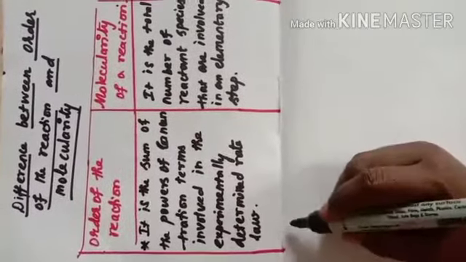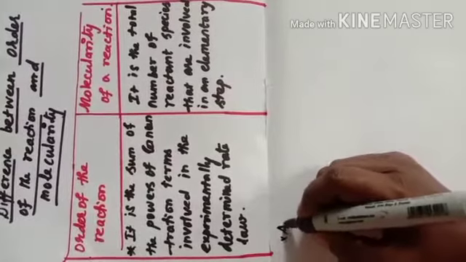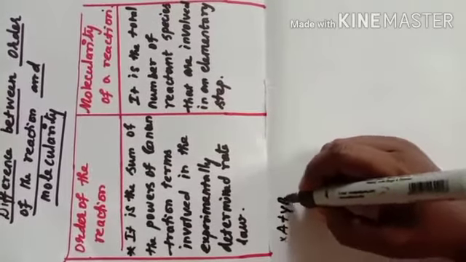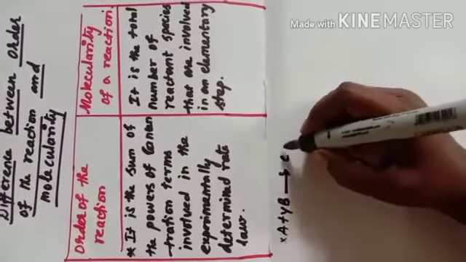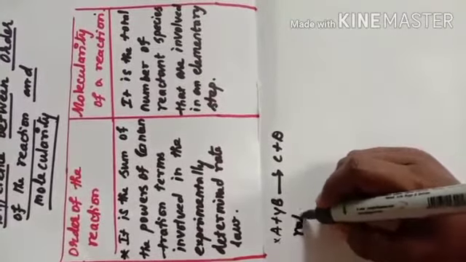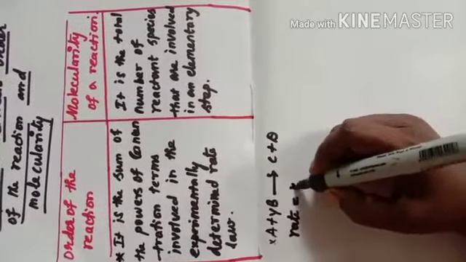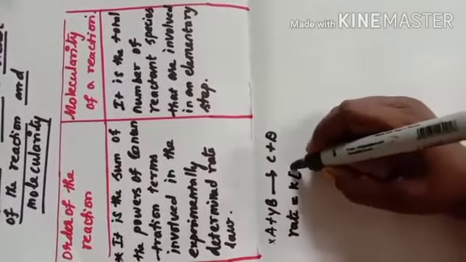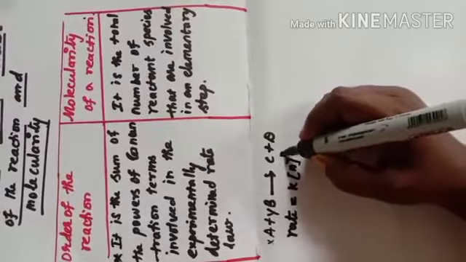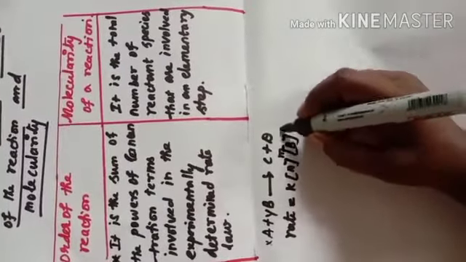Consider this reaction, when x molecules of A react with y molecules of B to give the products C and D. The rate law for this reaction can be expressed as k into concentration of A raised to the power m and concentration of B raised to the power n.